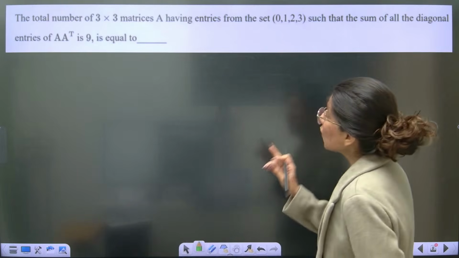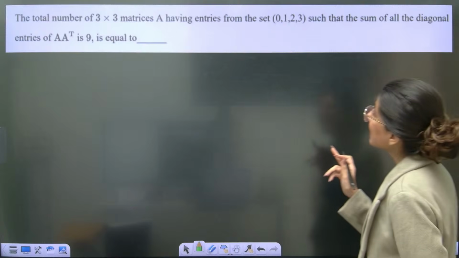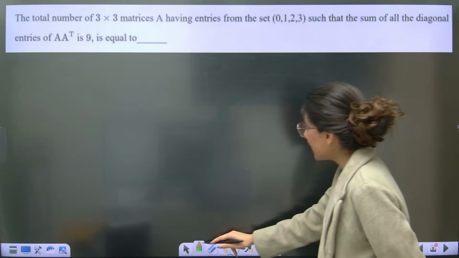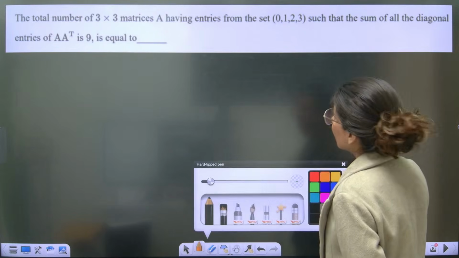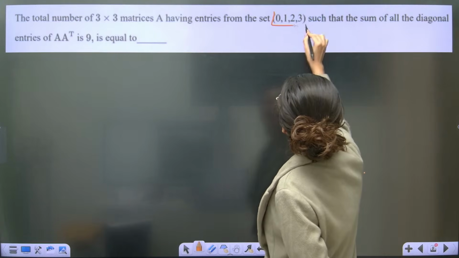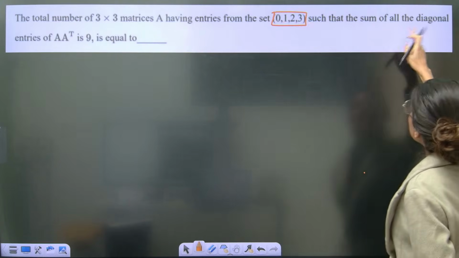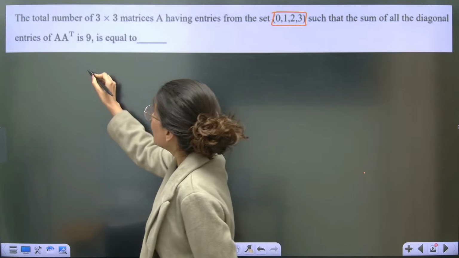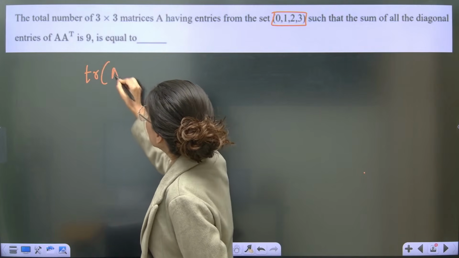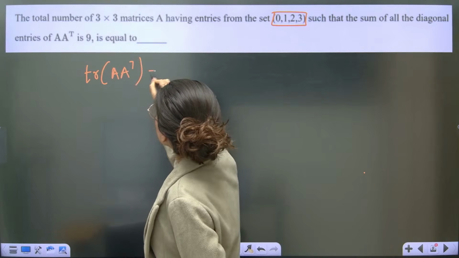The total number of 3 cross 3 matrices A having entries from the set 0, 1, 2, 3 such that sum of all the diagonal entries of A transpose A is 9. Basically the question is telling you that trace of A transpose is 9.